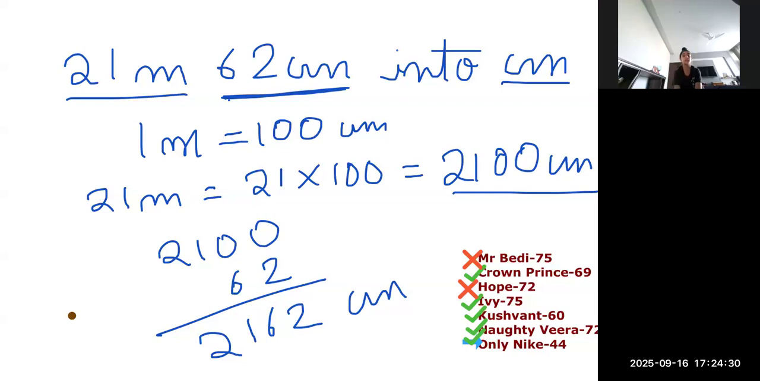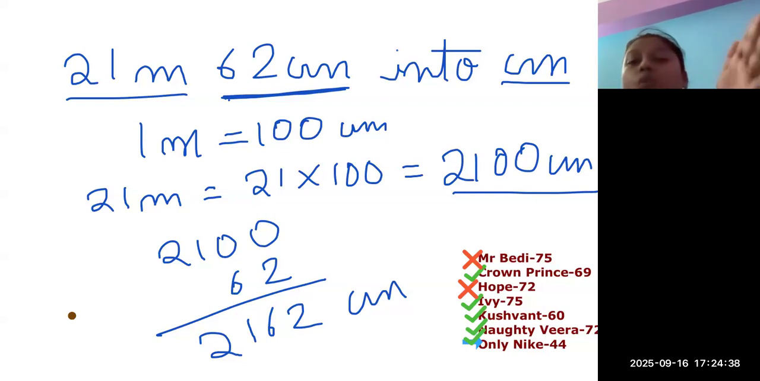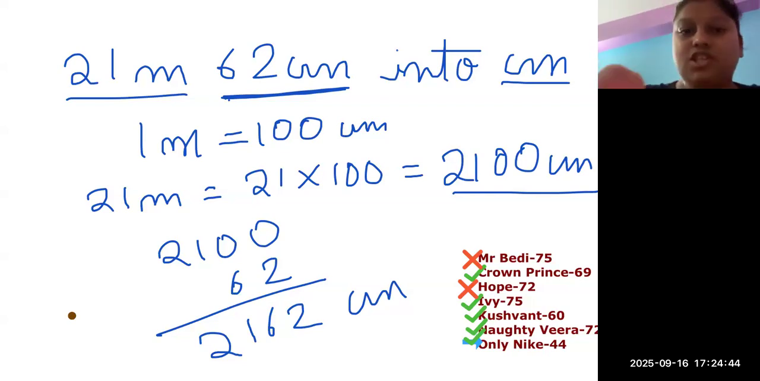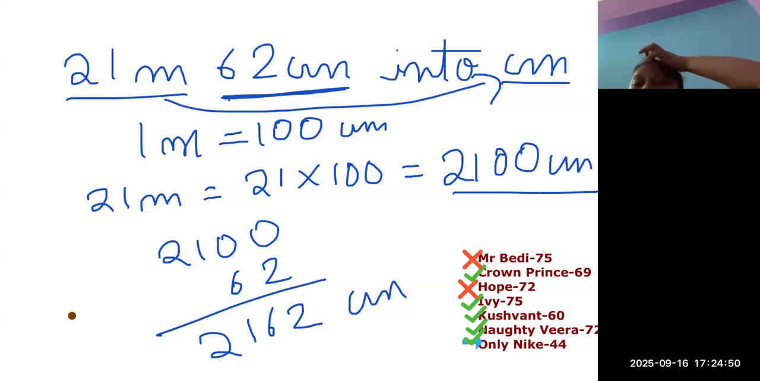I did not add 62, I added 62 plus 62. Oh, you forgot this. See, when two things are given, the thing already given in centimeters will remain in centimeters only. We will convert meters to centimeters and then we will add. So we will get the final answer.